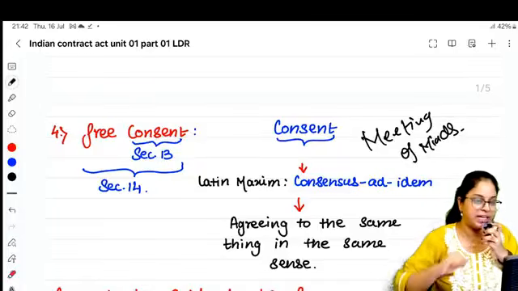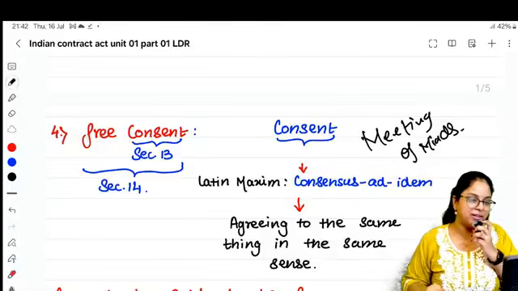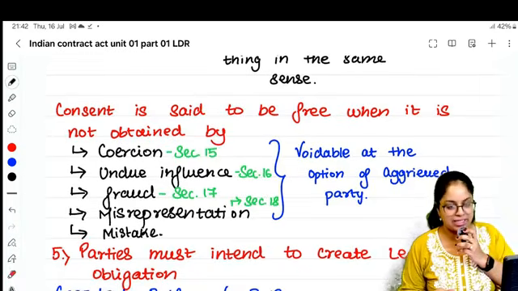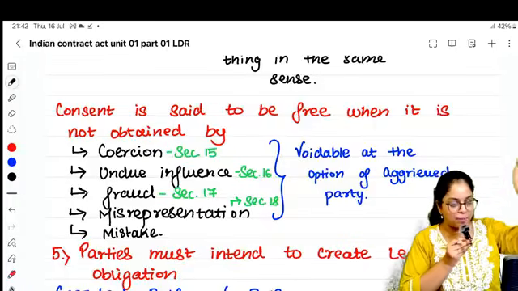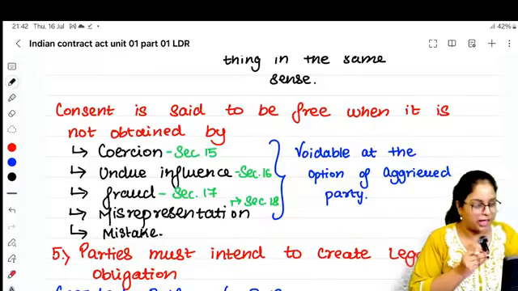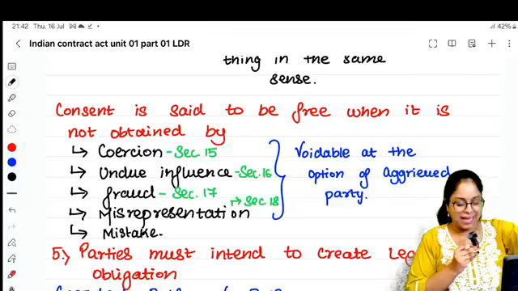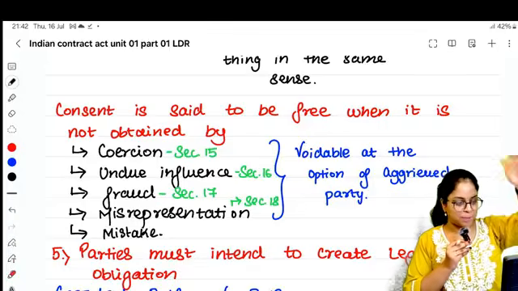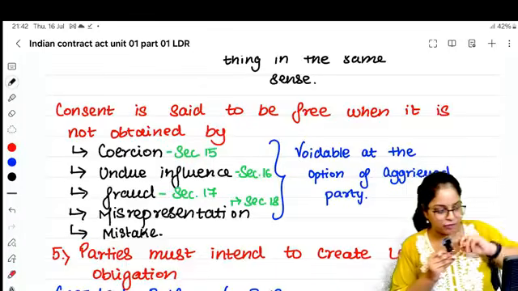Coercion section 15, undue influence section 16, fraud section 17 and misrepresentation section 18. Is that clear, people? Are you clear? Perfect. And section number 1, you know, talks about 4 things: short title, extent, applicability and commencement. Absolutely clear till here? Everything under control? Can we move forward? Perfect.